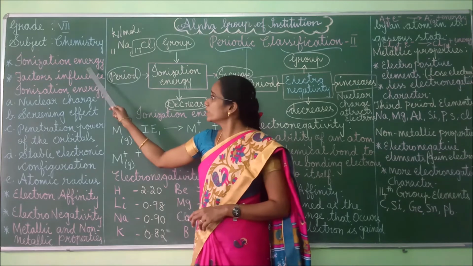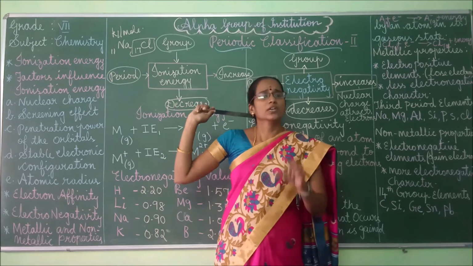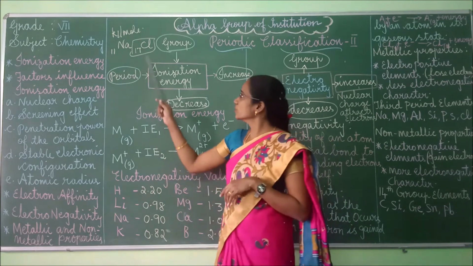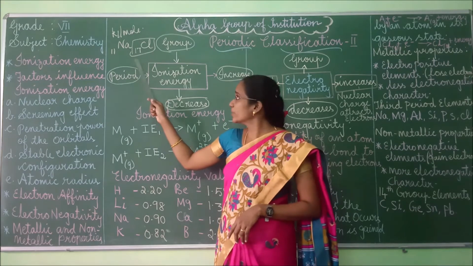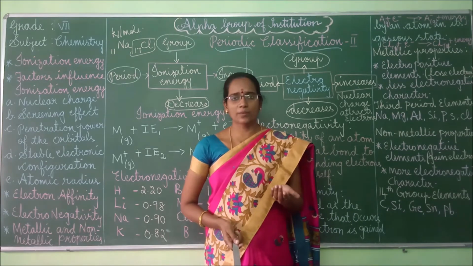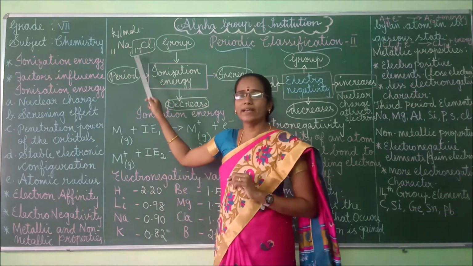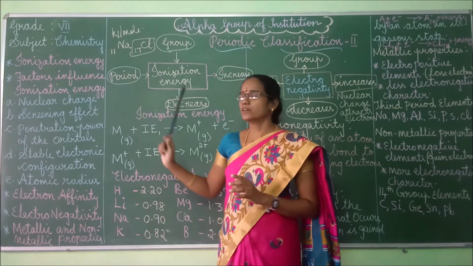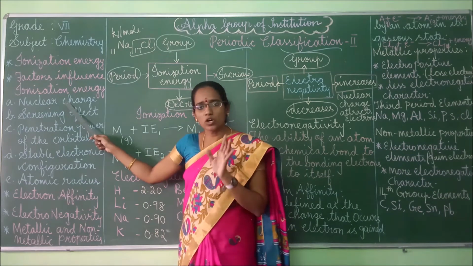So what I told, if you take the sodium element as well as the chlorine element, if nuclear charge is more, then ionization energy also will be more, isn't it? So this chlorine atom has higher ionization energy because its atomic number is 17. It contains more protons. Protons are nothing but the atomic number, isn't it? So it contains more protons in its shell. Hence, this chlorine element has higher ionization energy. Understood, children? Right. If nuclear charge is more, then ionization energy also will be more.